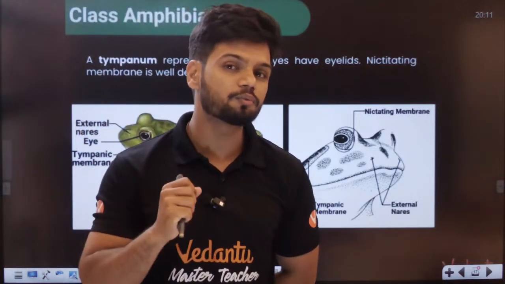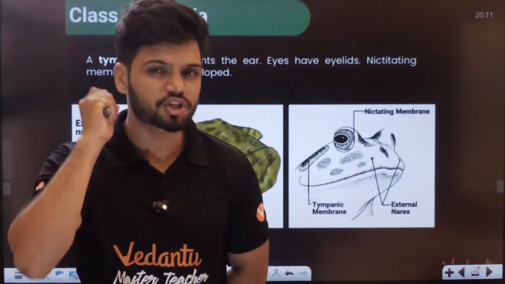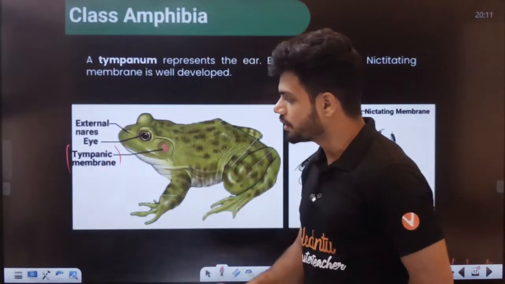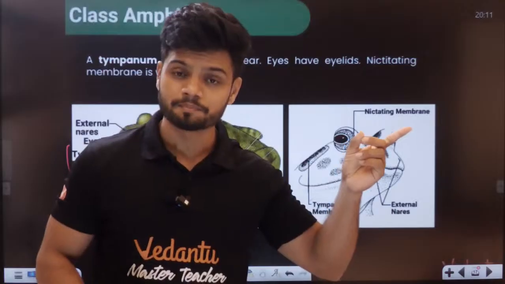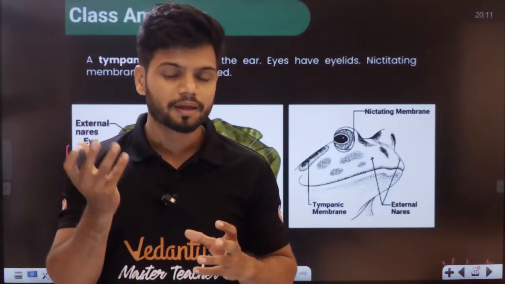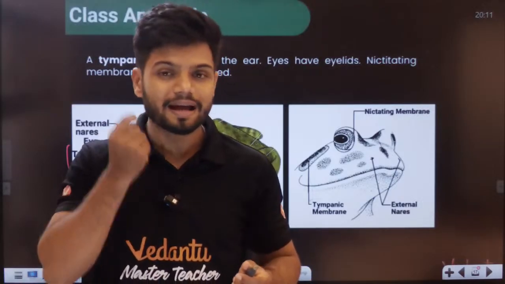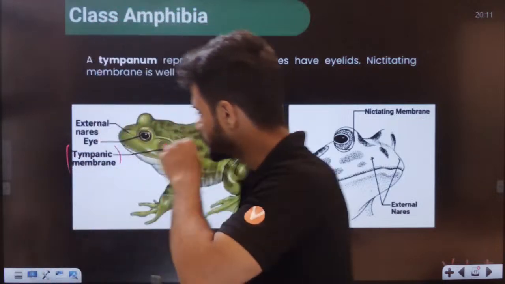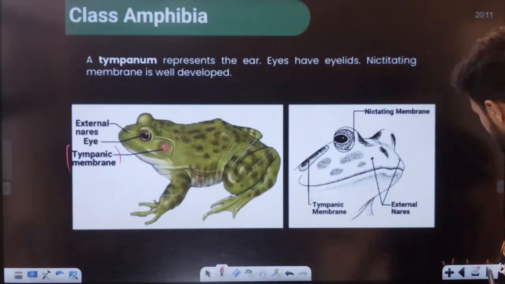That dot is called what? एक छेद. एक छोटा सा छेद मिलेगा यहाँ पर. धब्बा. We say no धब्बा. एक small छेद. Right. The small dot is called tympanum. It is called what? Tympanum. So in the case of frog, even in the case of your reptiles also, external ears are not found. They have a small dot there called tympanum, and this tympanum helps in absorbing the noise or the sound. Okay, can you see, students? Tympanum, a small dot is there.